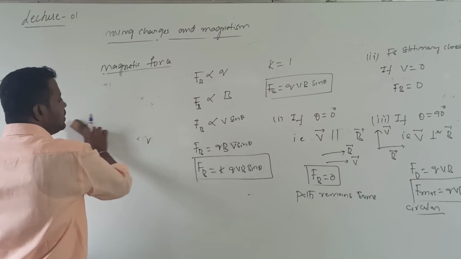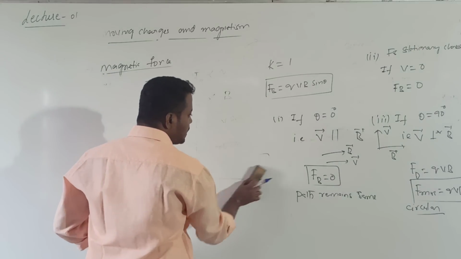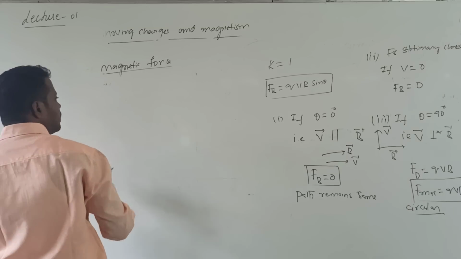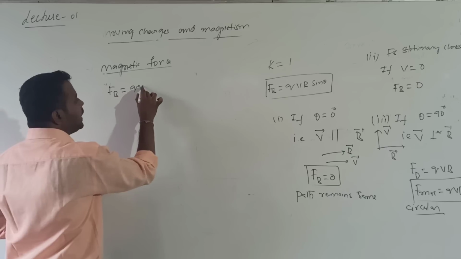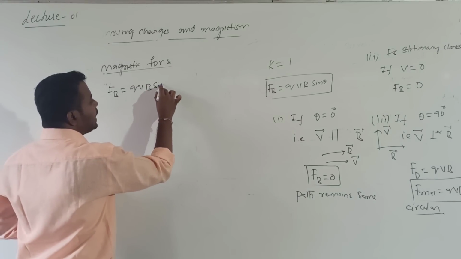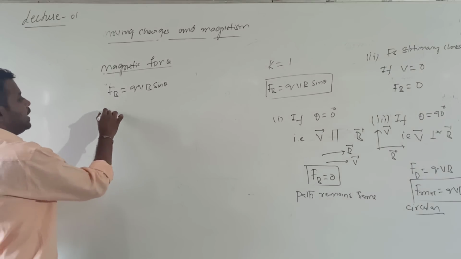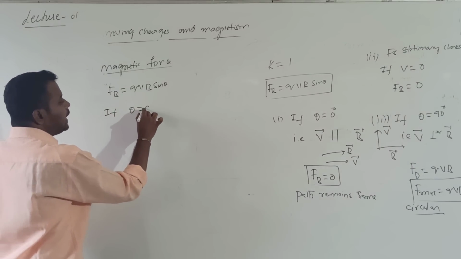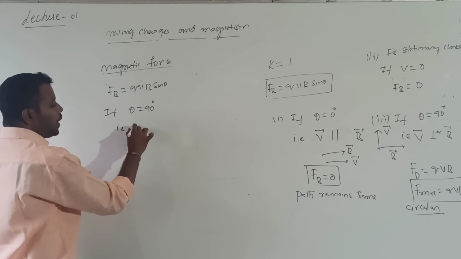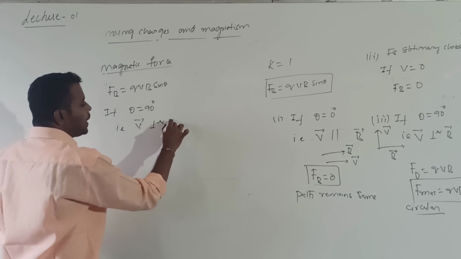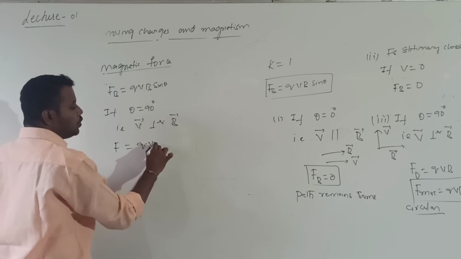Understood? So this is the expression for which one? Magnetic force. So what is the final expression we got for magnetic force? We got the expression for magnetic force FB is equal to Q into V into B into sin theta. Whenever theta value is 90, the particle enters perpendicular to the magnetic field, that is V bar is perpendicular to B bar, at that time F value will be equal to Q into V into B.